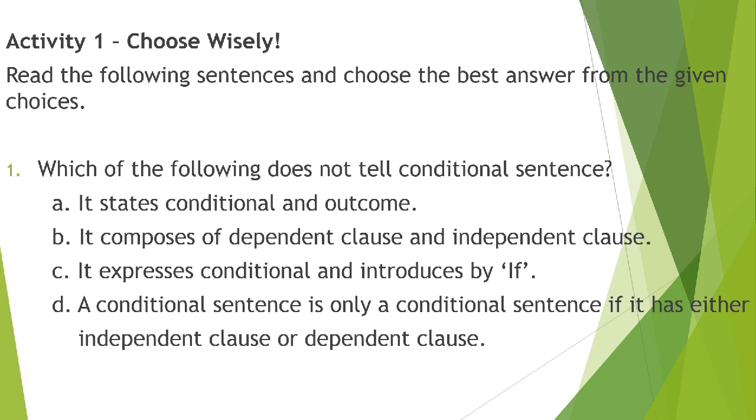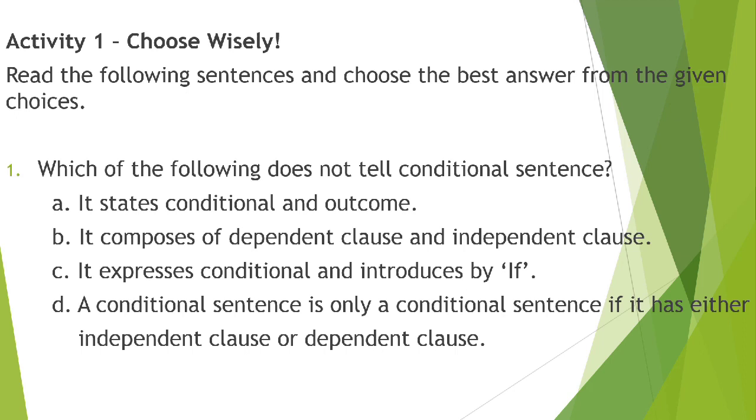So activity, choose wisely. The instruction is read the following sentences and choose the best answer from the given choices. For question number 1, which of the following does not tell conditional sentences? Is it A, it states conditional and outcome?